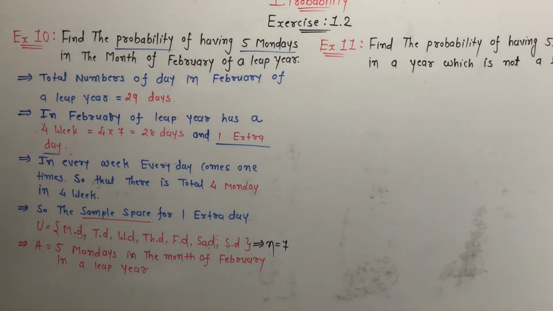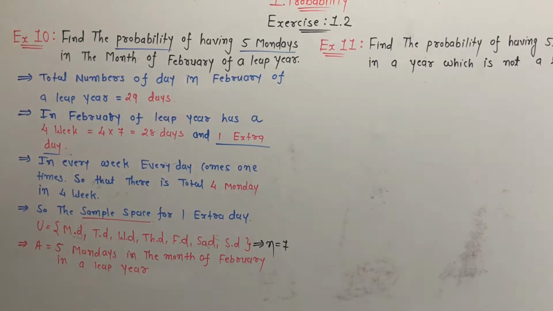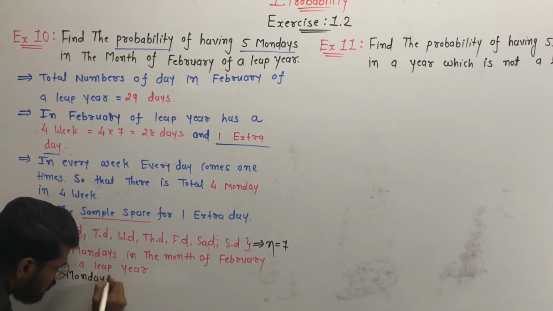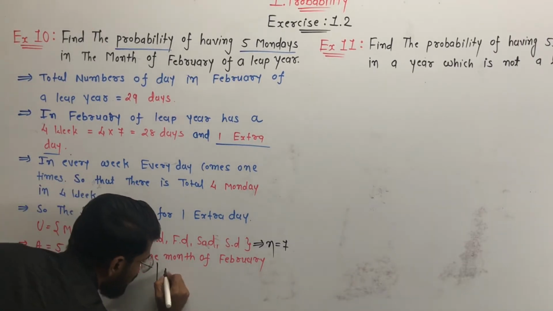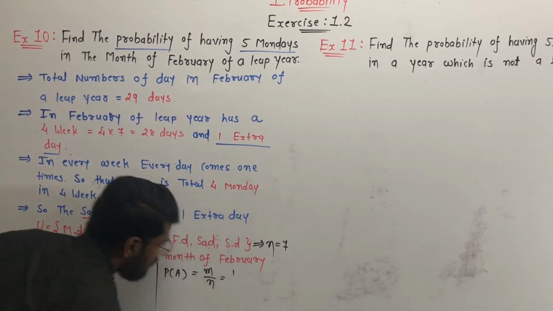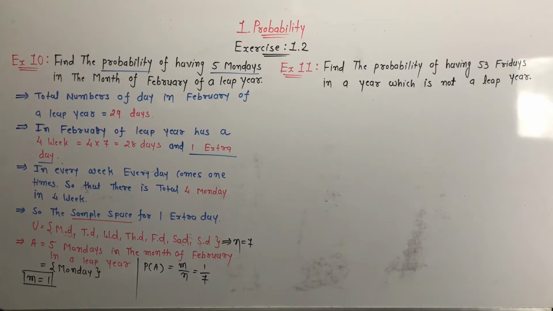When will 5 Mondays come? 4 Mondays have already come, so one more Monday should come. When will one more Monday come? When the extra day out of these 7 days is Monday. So the element of our event is Monday. The total number of favorable outcomes is m equal to 1. Now the probability of event A is equal to m by n, where m is equal to 1 and n is equal to 7. So this is the probability for this event.